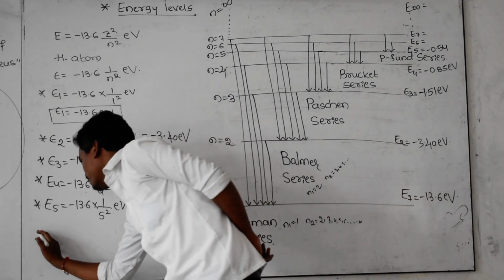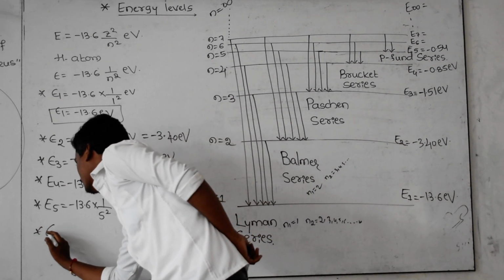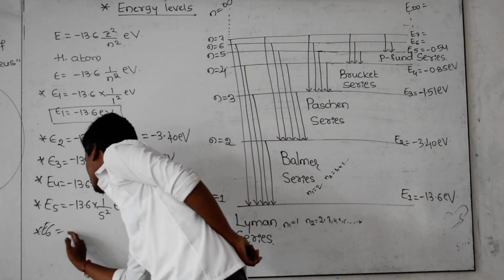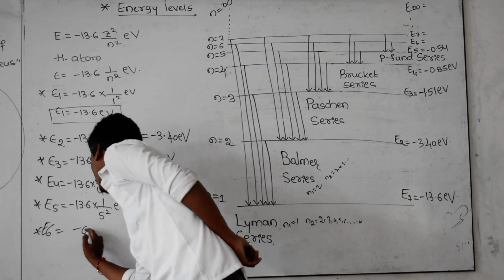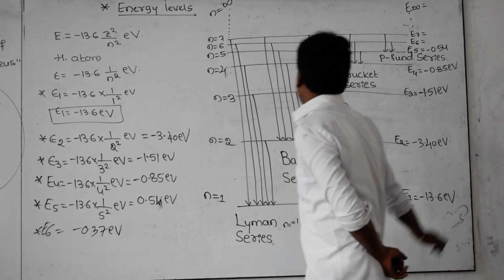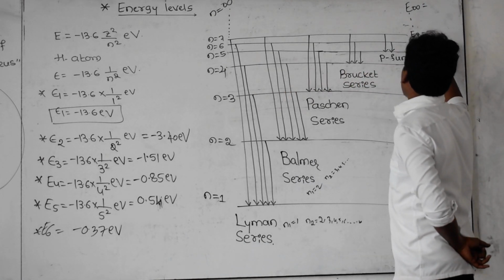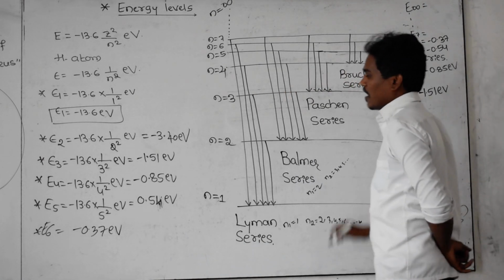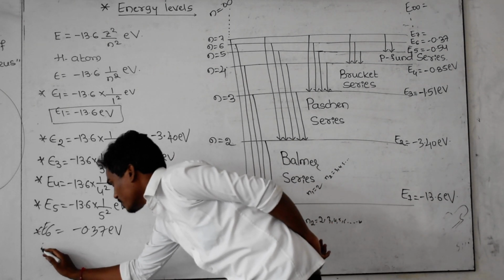Next you can calculate for E6. You are getting this value around minus 0.37 electron volt, and so on up to infinity.